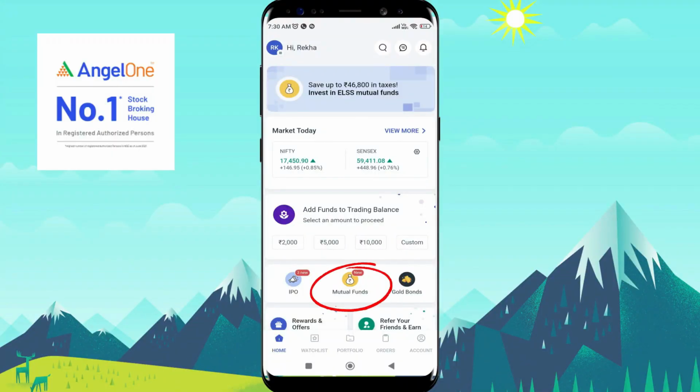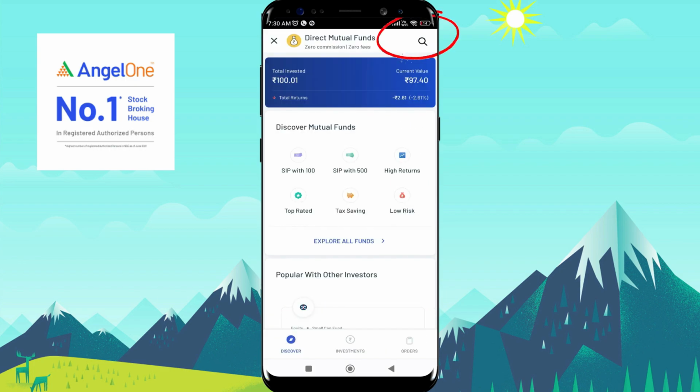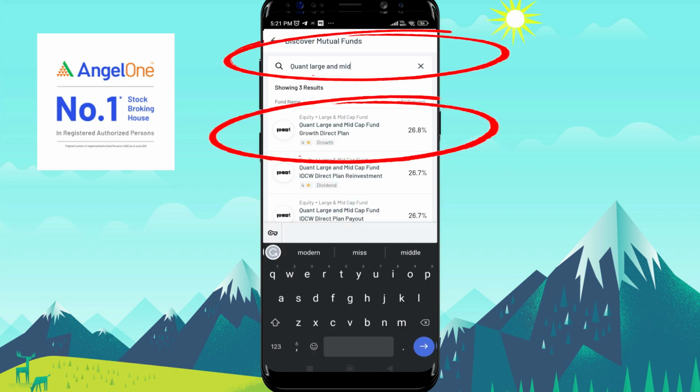So now we know the best fund in large and mid cap category of equity mutual fund, and to invest in the direct plan of this mutual fund, you just need to follow this step. To invest in Quant Large and Mid Cap Fund, you need to log in Angel One app, and the dashboard of Angel One app looks like this. And here you need to click on this mutual fund icon, and on the next page on the top right hand side corner a search bar is there. You need to click on that particular search bar, and here you need to type the fund name and click on the direct plan growth of this fund.